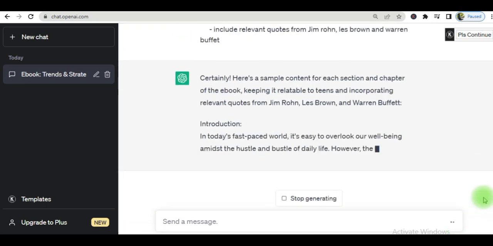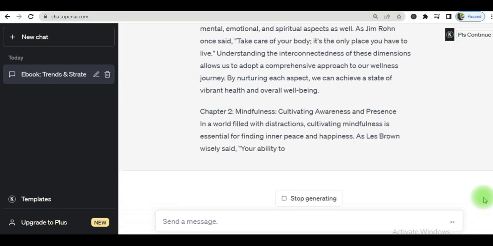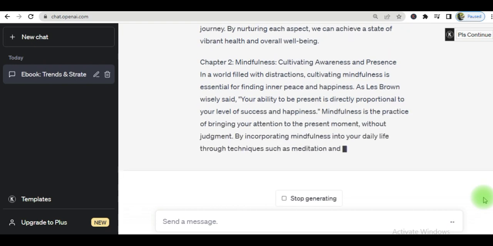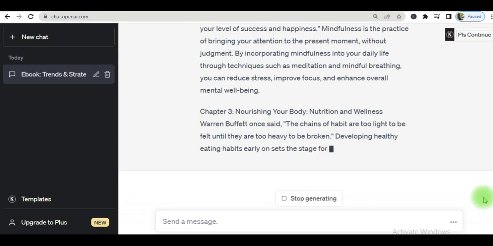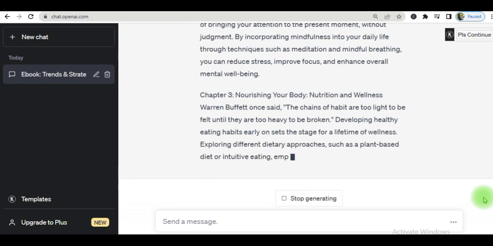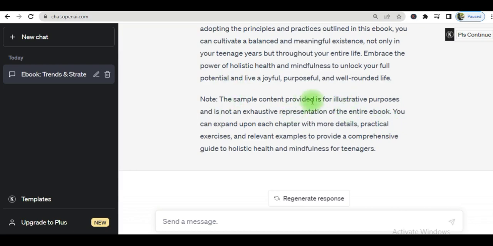All right, so here now it is producing the material. And this may take some time based on the time of day that you are using ChatGPT, based on the version that you're using, also based on the volume of information that is to be generated. All right, so this is the information generated for me.